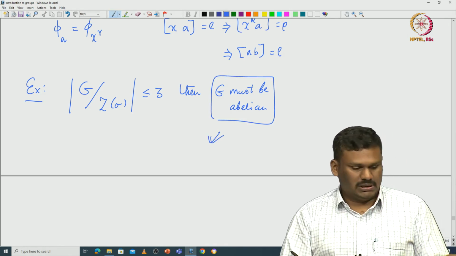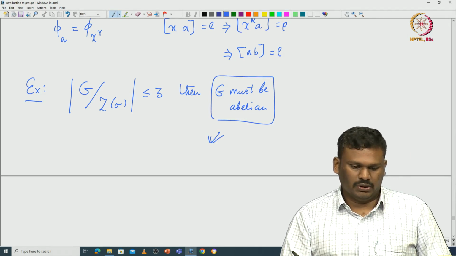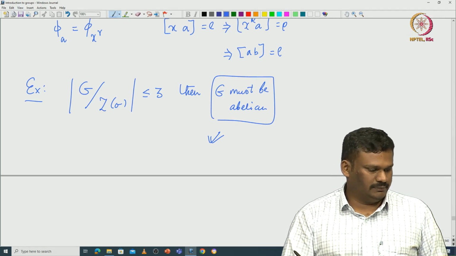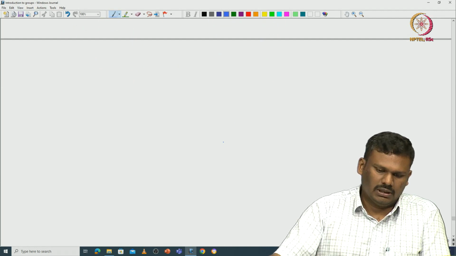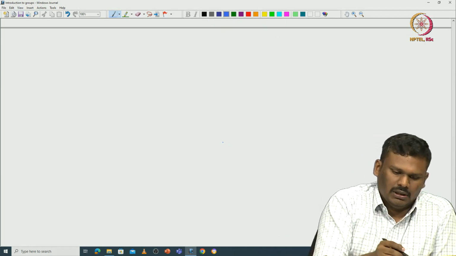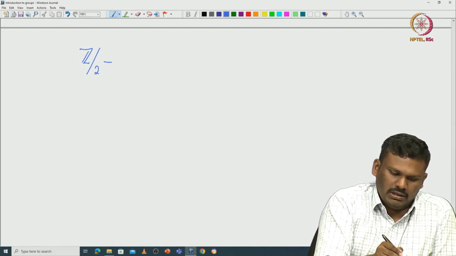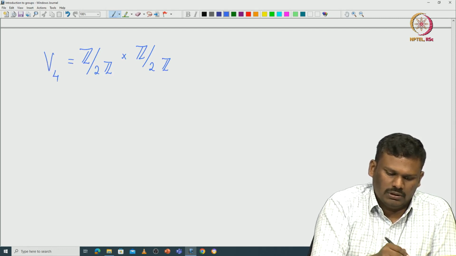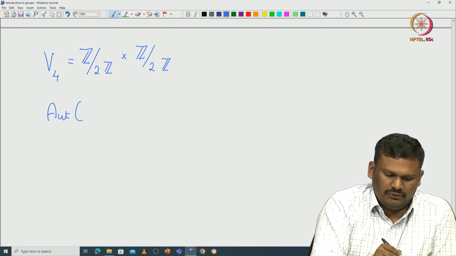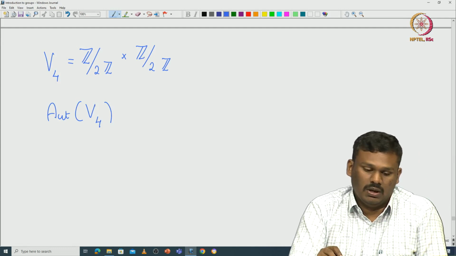Now let me give one or two examples of explicit computation of the automorphism group of G. For example, one can look at the Klein 4 group. The Klein 4 group looks like Z/2Z × Z/2Z. So, this is the Klein 4 group V4. Then if you take the automorphism group of this V4, you can use some linear algebra to compute this.